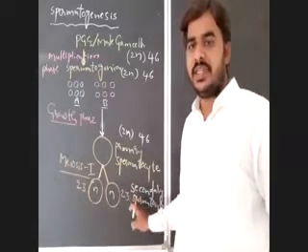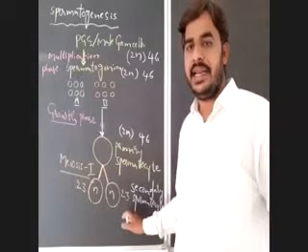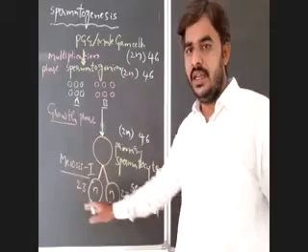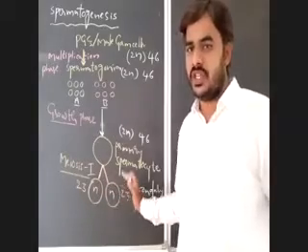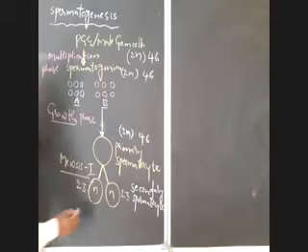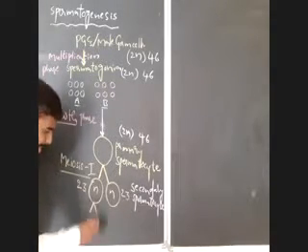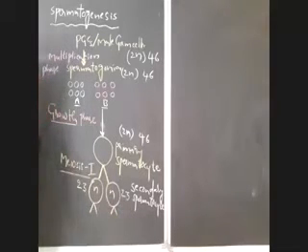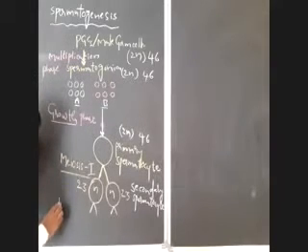These secondary spermatocytes are haploid in nature, possessing only 23 chromosomes in each. Right. After completion of meiosis 1, what will happen here? The secondary spermatocytes again undergo meiosis 2.